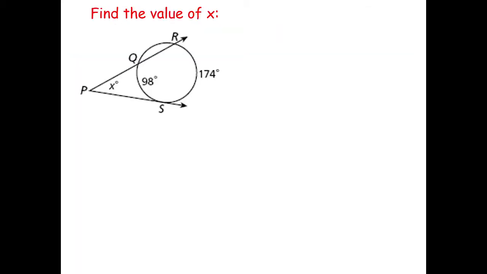Let's have an example. How do you solve x here? How do you solve x? What is the bigger arc? 174. What's the smaller arc? Divided by 2. What is 174 minus 98?